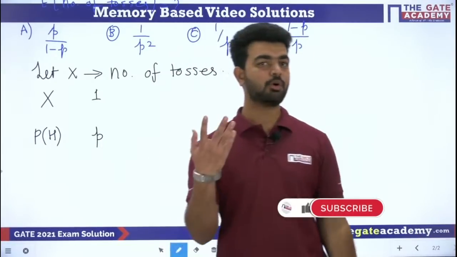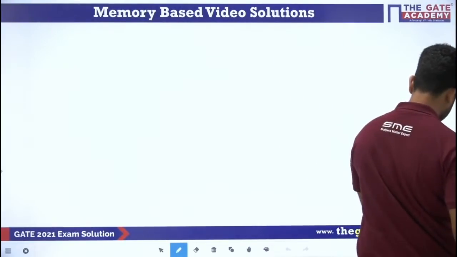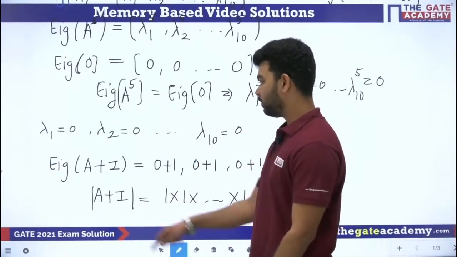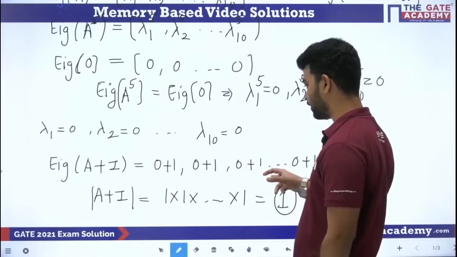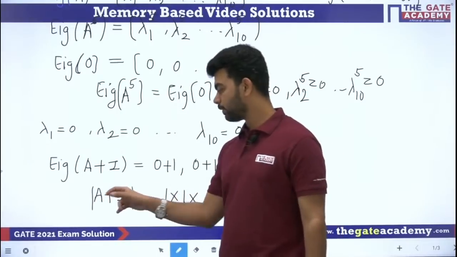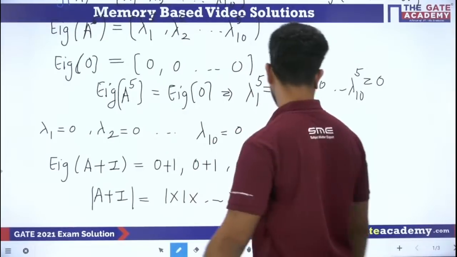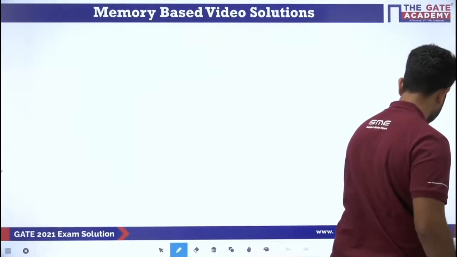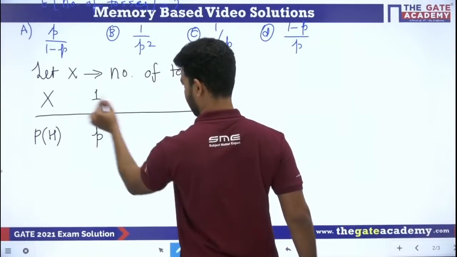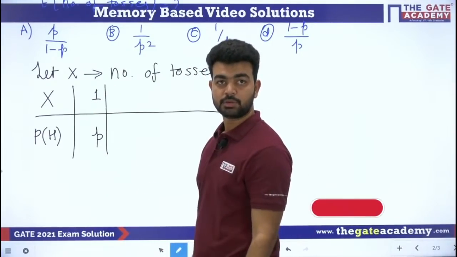See Sunil, I have used the property that the determinant of the matrix is nothing but the product of its eigenvalues. And we know that the eigenvalues of A plus I are 1, 1, 1, 1, 1, since 0 plus 1, 0 plus 1 and so on. So the determinant of A plus I is 1 into 1 into 1 into 1 into 1, that is 1. Clear, Sunil? Okay. So that is what I was explaining. You have to directly use the properties. In linear algebra, property is a very important weapon. If they are asking a tricky question, definitely there must be some property that we will be using. Okay. Got it. Very good.